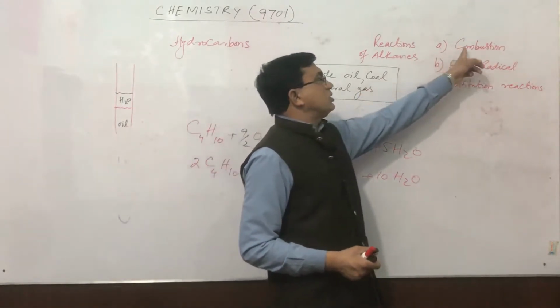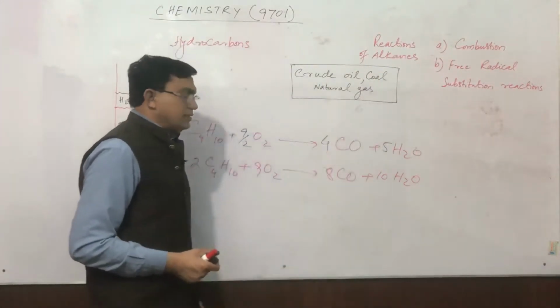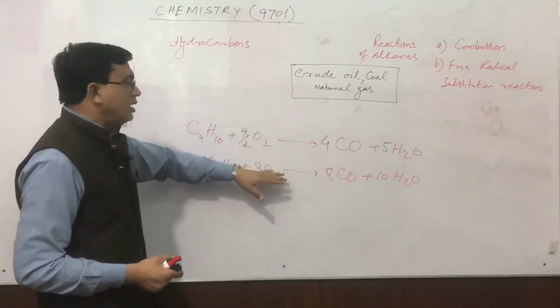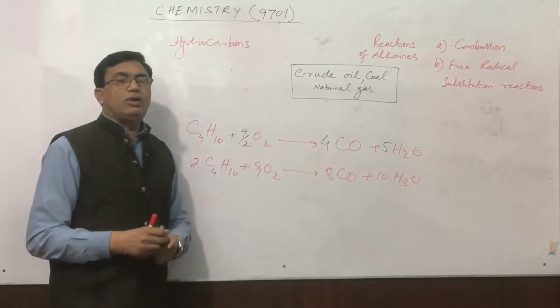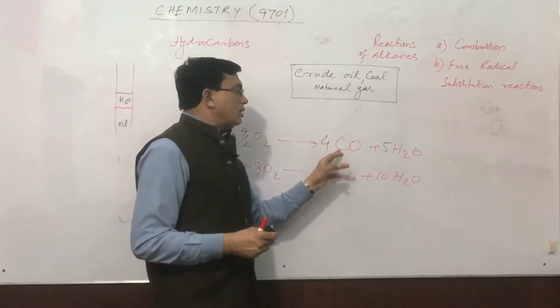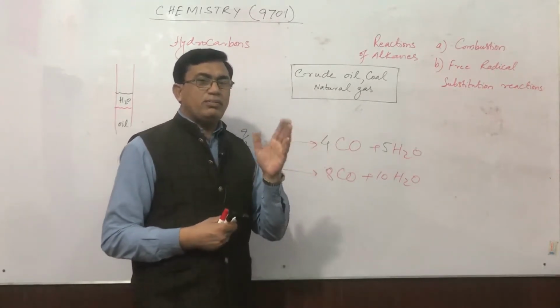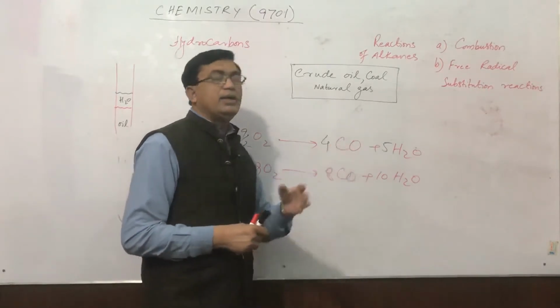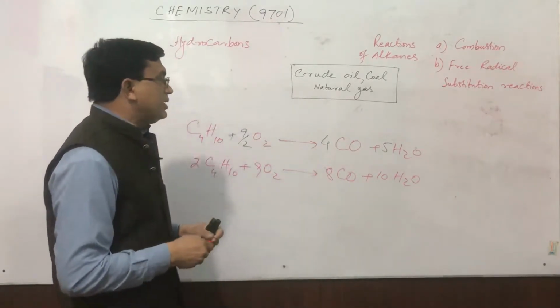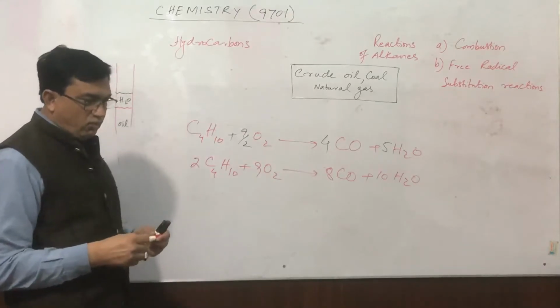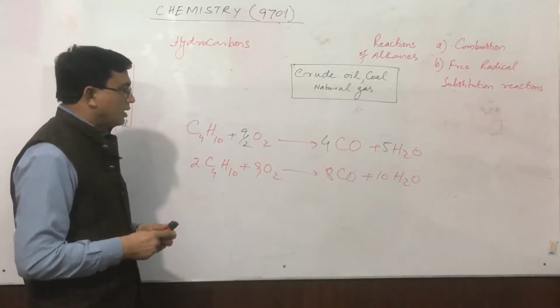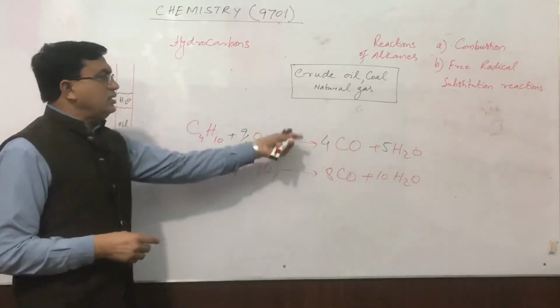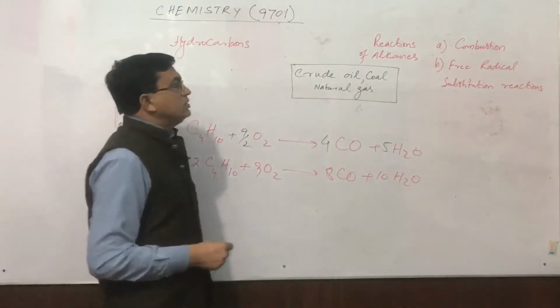Now on combustion, all alkanes, or rather hydrocarbons, will produce carbon dioxide as a result of complete combustion and carbon monoxide as a result of incomplete combustion, along with the production of water vapors. All these are the examples of combustion reaction.